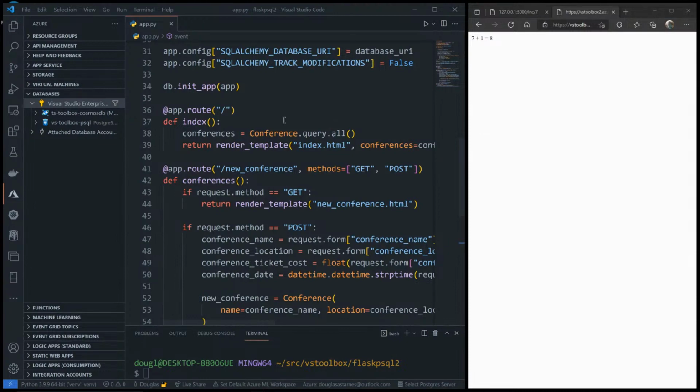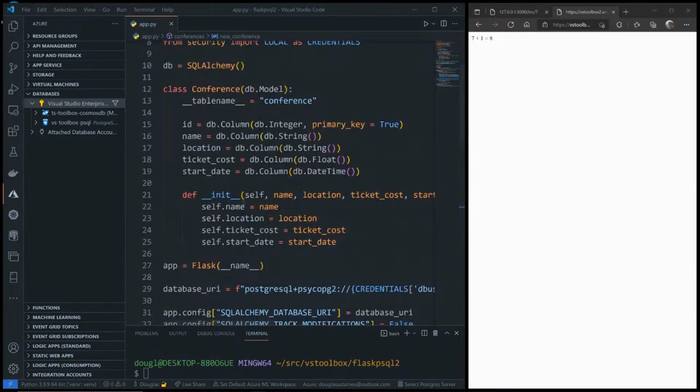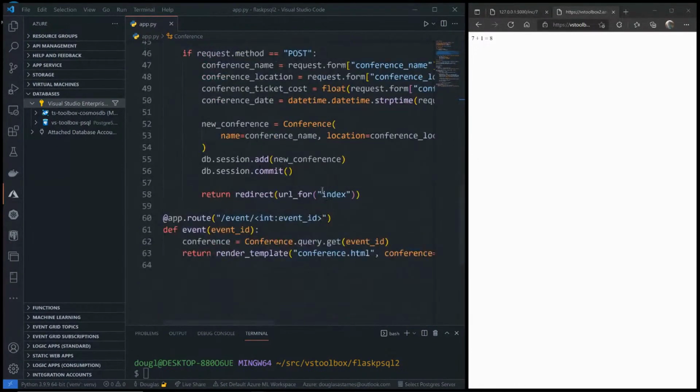All we're going to do today is list them. I've got a route here with a template that lists all of the conferences in this database, and then a form to create a new conference, collect all the information, put it into this conference model object that I've described up here, and save it in the database. And then down here, a way to find a specific conference by ID.